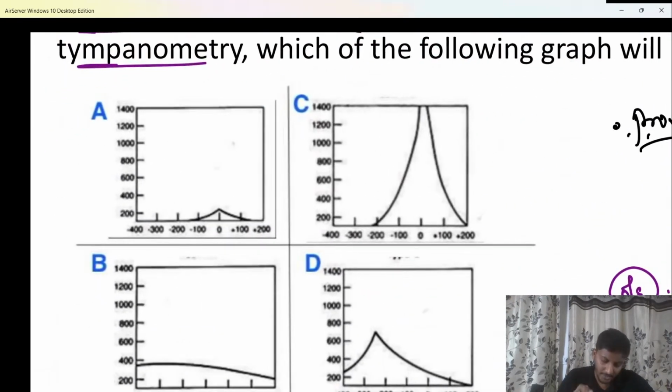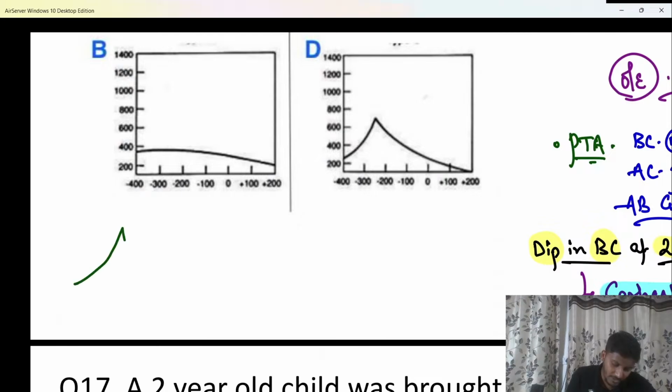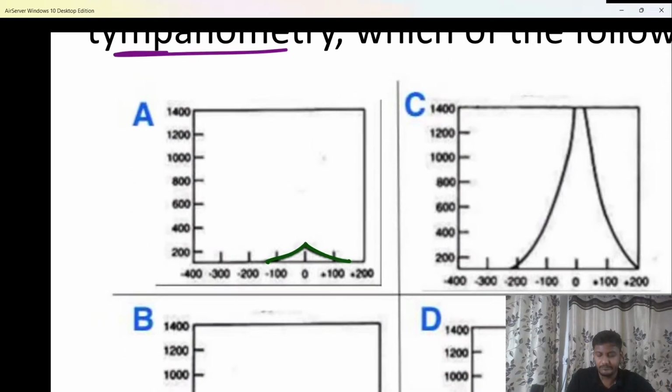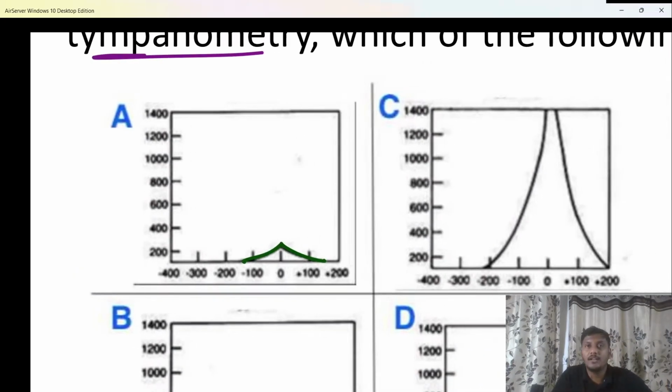Now talking about tympanometry. In tympanometry, beta, the graph which is normally seen is called a type A curve, where there is neither more movement nor less movement. But in this picture, you are able to see very little movement of the ear ossicles. Why? Because the stapes of this patient has got fixed, and that's the reason it is not able to move. This curve, which shows very little movement, is called a type AS curve, and the S stands for shaadi or sclerosis. That means this is a picture of otosclerosis, beta.